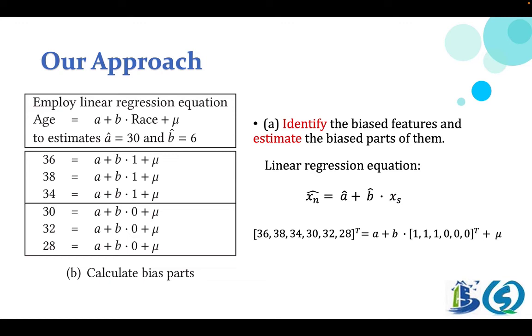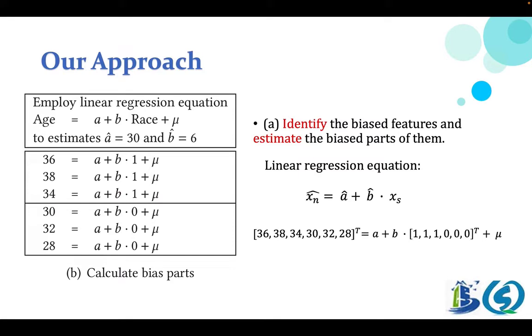To obtain unbiased features, we have to debug feature values in training data. The main idea of our training data debugging is to apply the linear regression equation to analyze the association between non-sensitive features and sensitive features. We employ Wald test with t-distribution to check whether the null hypothesis holds.